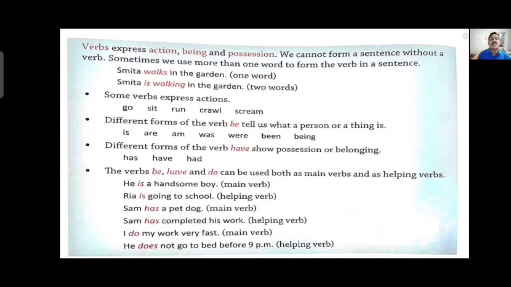Fifth one, I do my work very fast. Here do is the verb in the sentence, so it is the main verb. In the last sentence, he does not go to bed before 9 p.m. Here go is the main verb and does is the helping verb. So in these six sentences, we see that one action word or verb can be used in two ways, in the main form as well as in the helping form.